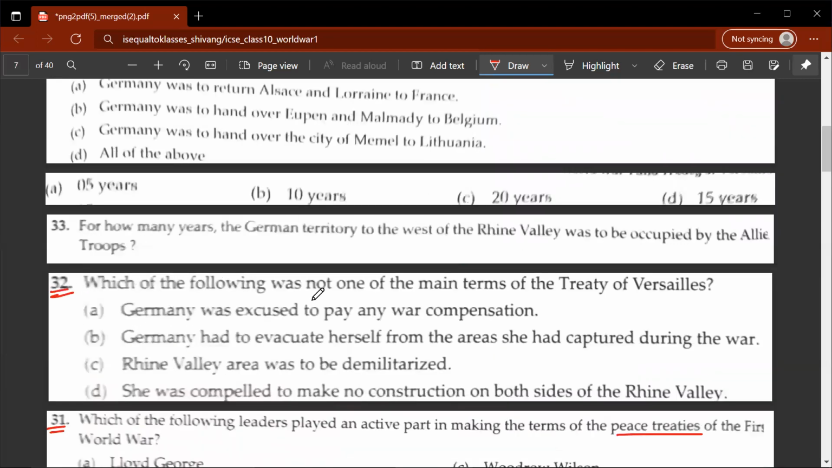32nd question, which of the following was not one of the main terms of the Treaty of Versailles? Germany was excused to pay any war compensation. This is wrong, so A would be the correct answer. Germany was to pay $33 billion as war compensation.